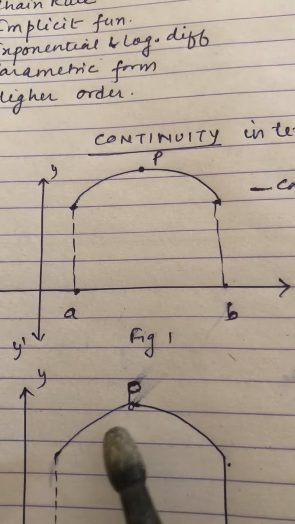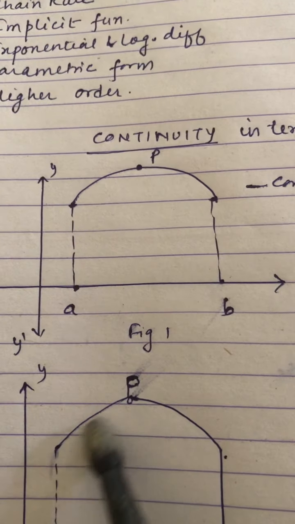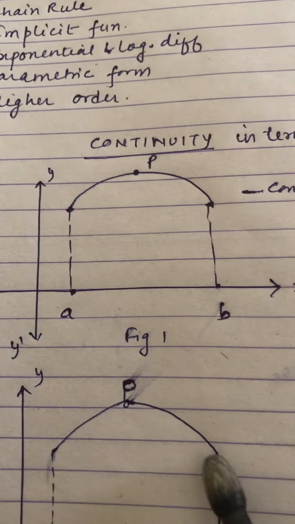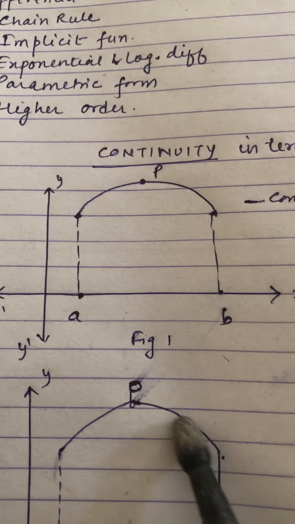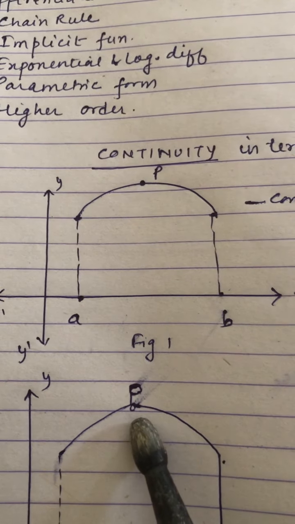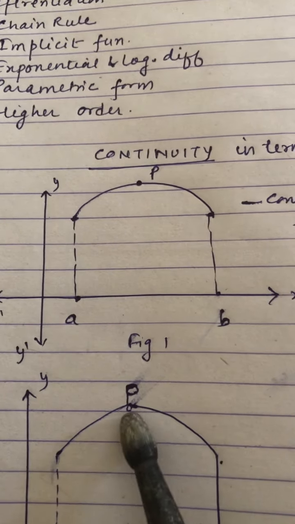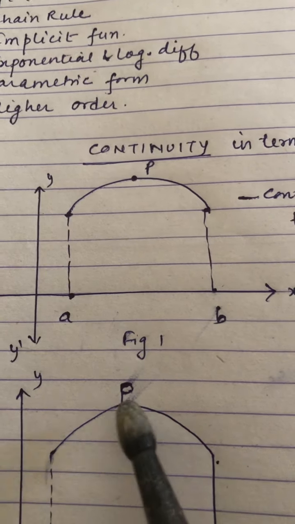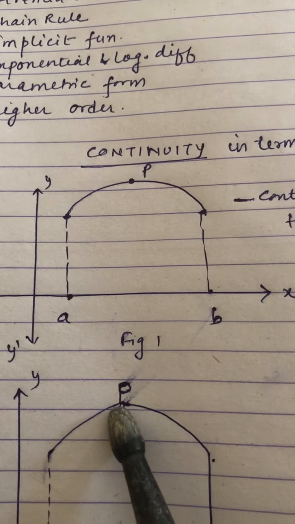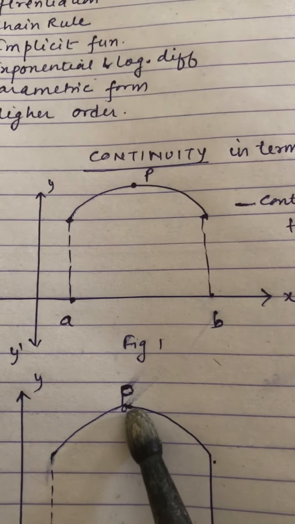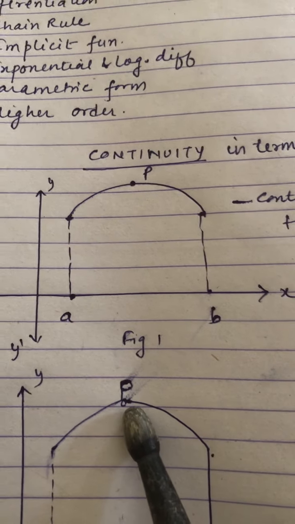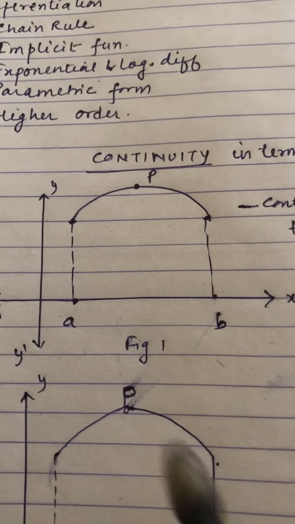That means when you are approaching this point P from left hand side, and when you are approaching this point from right hand side, you are not reaching the same point. You are reaching different points. जब आप P पे लेफ्ट से जा रहे हैं तो थोड़ा पीछे रह रहे हैं, और राइट से जाने पे भी थोड़ा सा पीछे. So these two lines are not joined at P. That means the function is not continuous at point P.